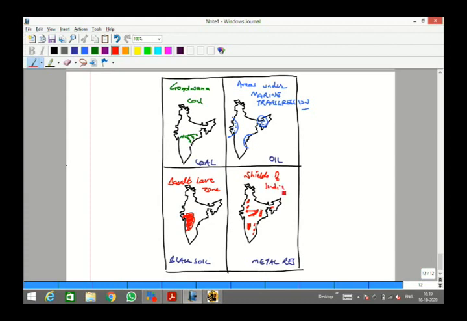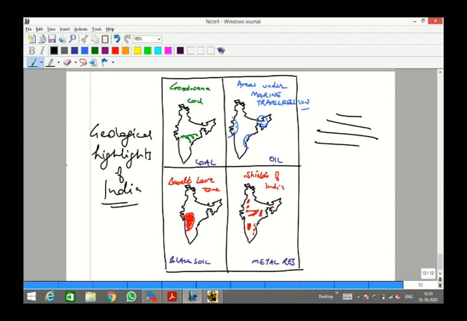So, I am saying quickly, if we know how to draw a map, you will be able to powerfully illustrate whatever we are looking at. Say for example, this is the geological highlights of India, very clearly. So, what I am saying is you can write whatever you want in your answer, but if you have the art of drawing small maps, short maps, quickly and in a well proportioned way, you will get marks.